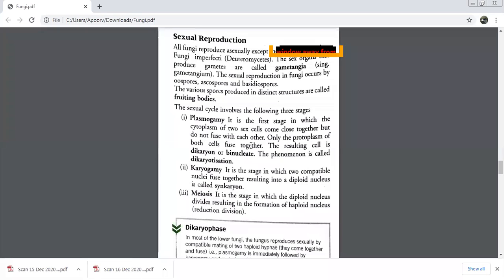So first we had the protoplasm combining together to form a binucleate cell, which is known as dikaryon. Then karyogamy takes place. Both the nuclei were earlier separate. Now the nuclei will fuse and you're going to get a diploid nucleus. What is a diploid nucleus called? Synkaryon. Beta, and is this synkaryon haploid or diploid? Diploid. Very good. You'll have a reduction division and then a haploid nucleus will be formed.